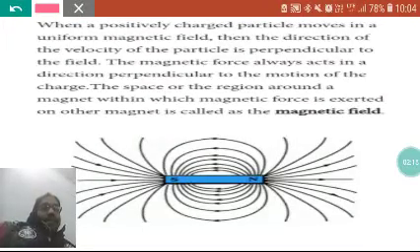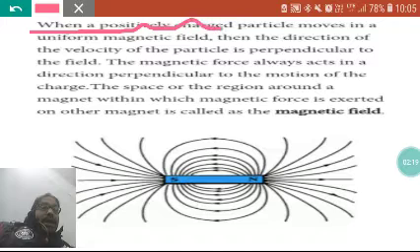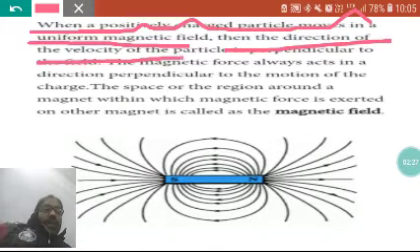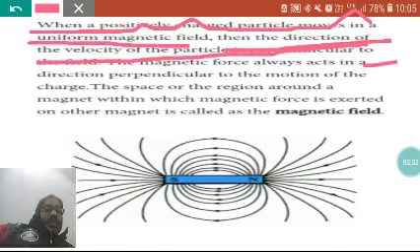It says that when a positively charged particle moves in a uniform magnetic field, the velocity of the particle is perpendicular to the field, and the magnetic force always acts in a direction perpendicular to the motion of the charge.